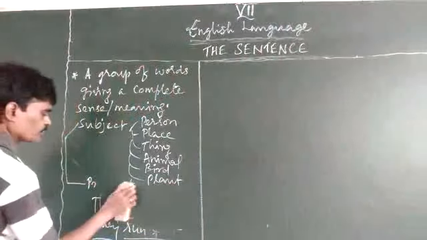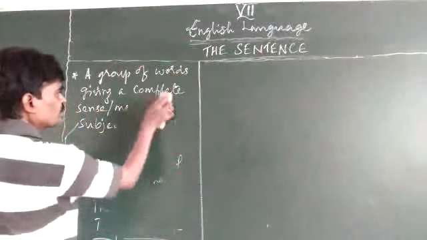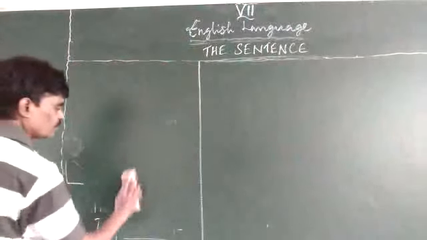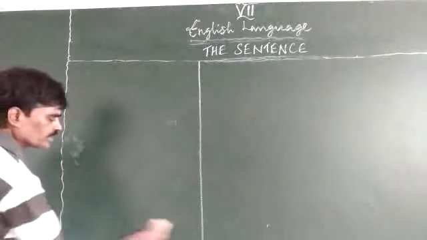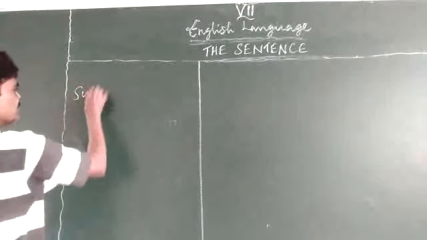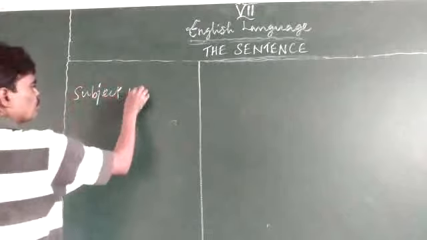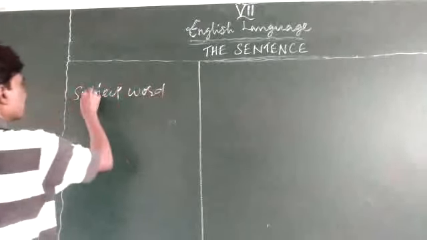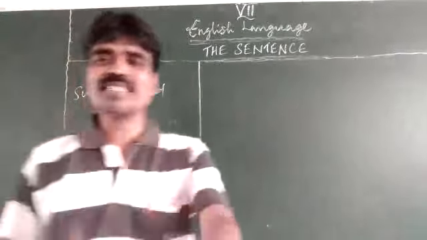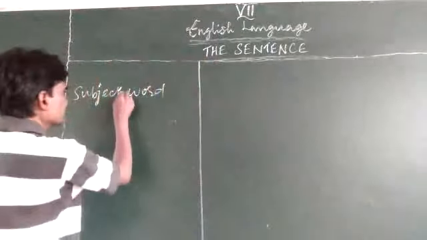Then something called the subject word. What do you mean by this subject word? In a sentence, there will be a word or a group of words that is more important. That is called the subject word.